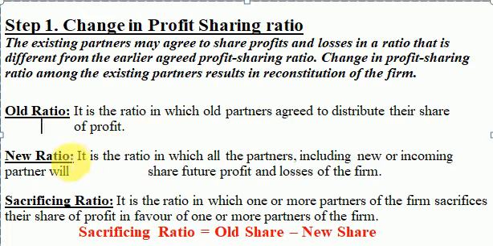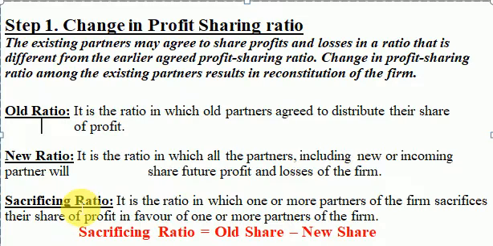Then there will be a new ratio, and this will be after calculating the steps, there will be ratio between all four partners A, B, C, the old ones, and D, the new one. So it is the ratio in which all partners, including new or incoming, share future profits and losses of the firm. And finally, there is a concept of sacrificing ratio.